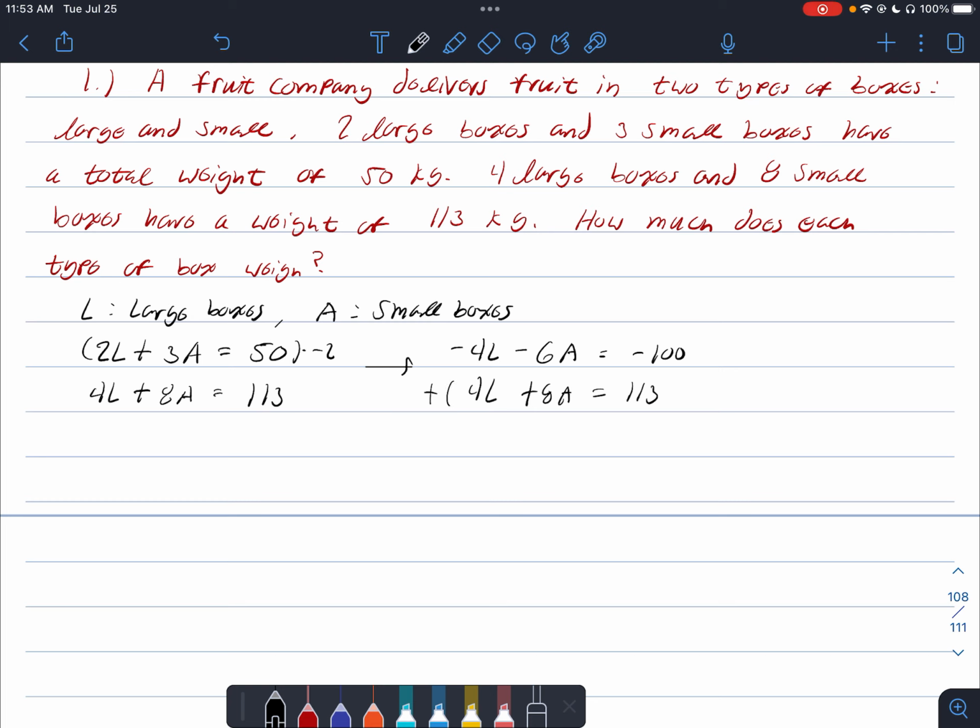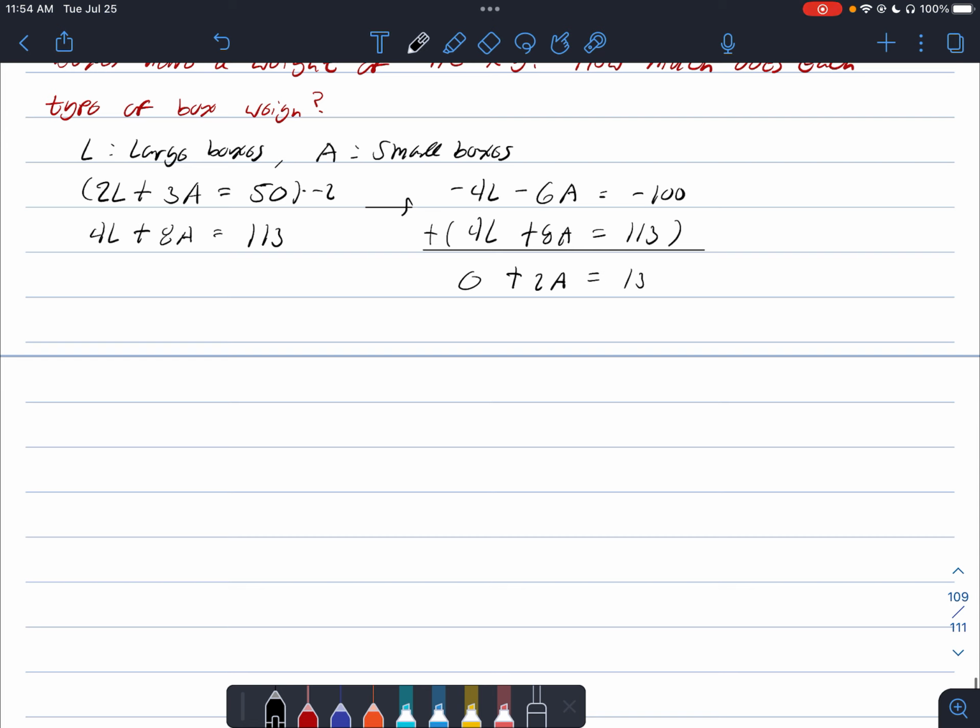Now we're going to add these two equations together. We have -4L plus 4L, which cancel out, so we get 0. Then -6A plus 8A gives us 2A, and -100 plus 113 gives us +13. We can just pretend that 0 isn't there, because we got rid of that. So we have 2A equals 13. We divide both sides by 2, and we get that A is equal to 13 over 2, or we can just think of this as 6.5.